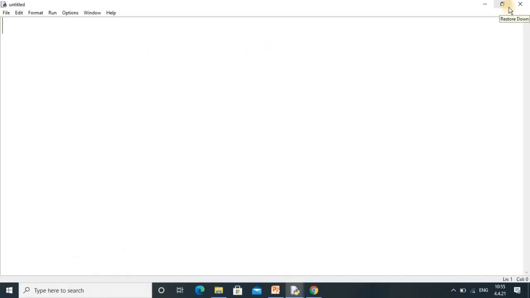Here I am on a blank screen and straight away we will take a try block. That is the specialty of Python: without formality you can directly put the code. In the try block I am writing z = 4 / 3. It will return a value, and then we will print the value of z in the program.